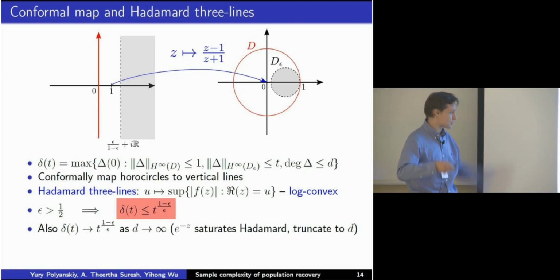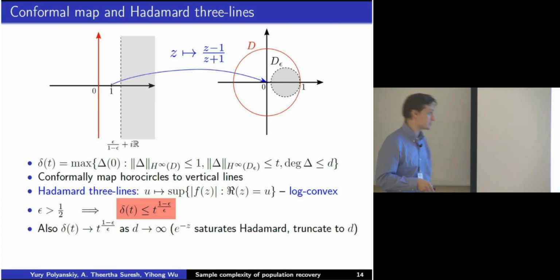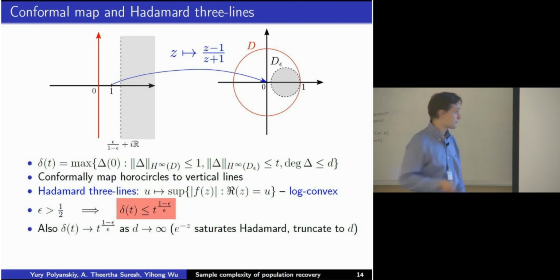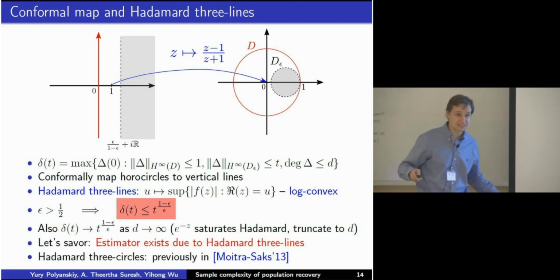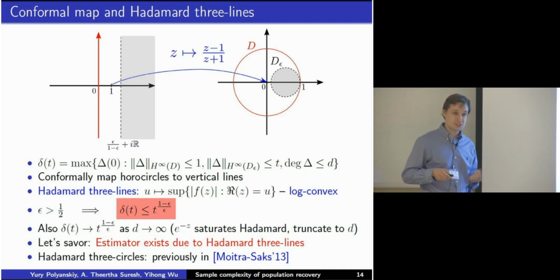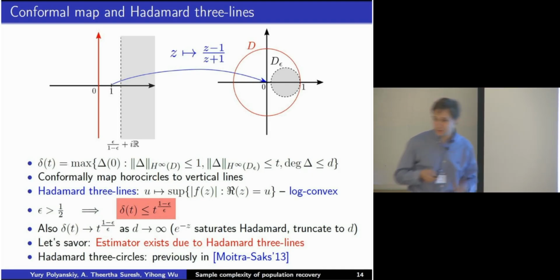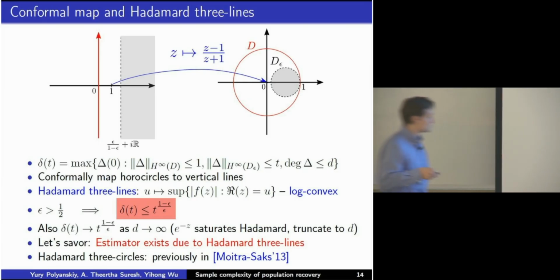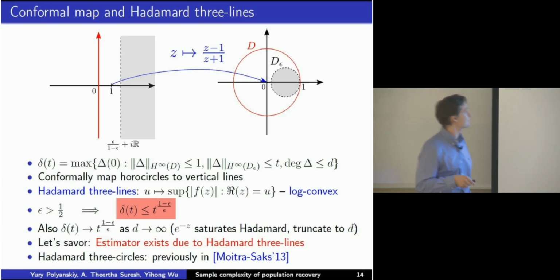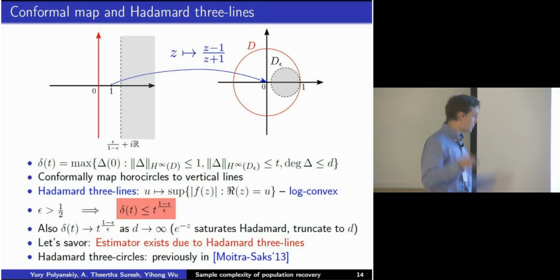So you can just truncate the function, which such array set to get essentially, so delta of t is essentially tight. Okay, so at this point we were completely ecstatic, right? I mean, because think about it. You prove existence of an estimator by the Hadamard 3-line theorem, right? In my life I was euphoric like this only a few times, and this was the highlight of like a month or so.